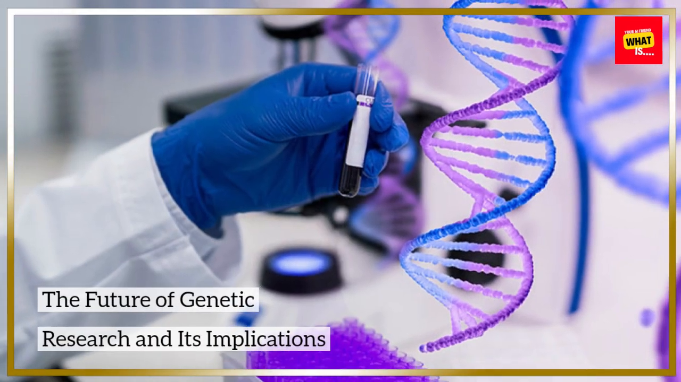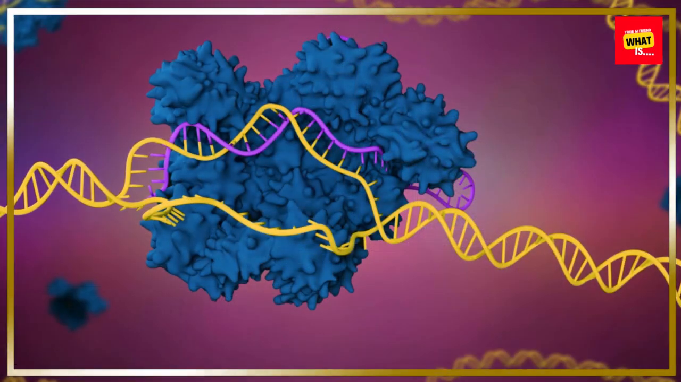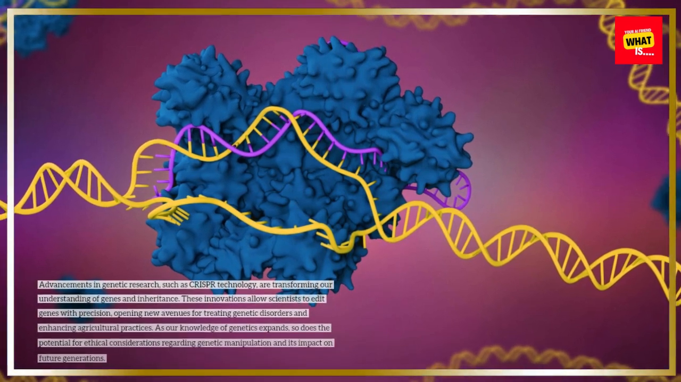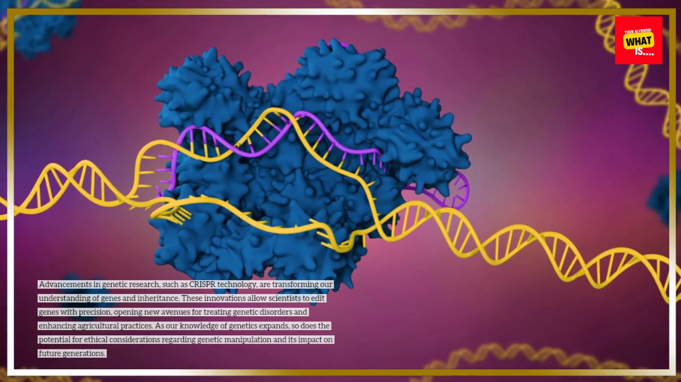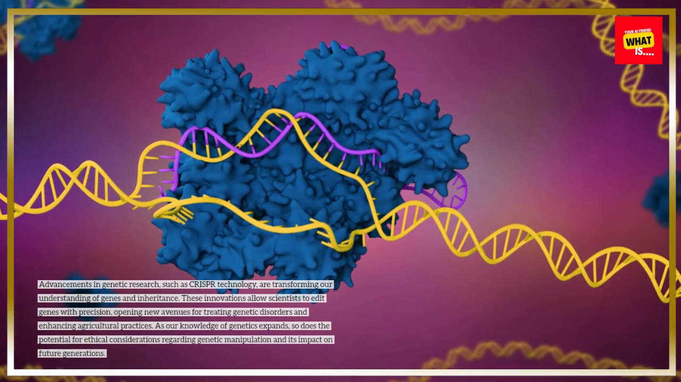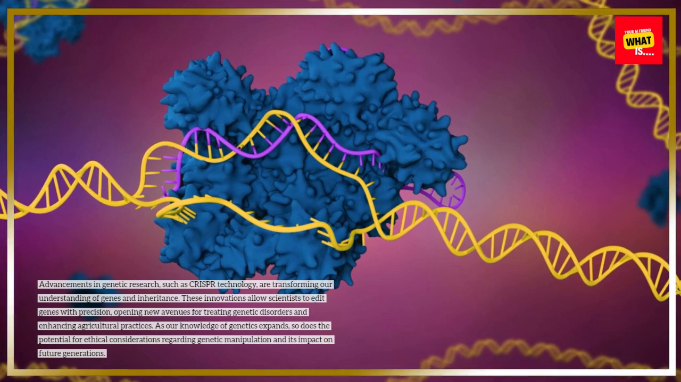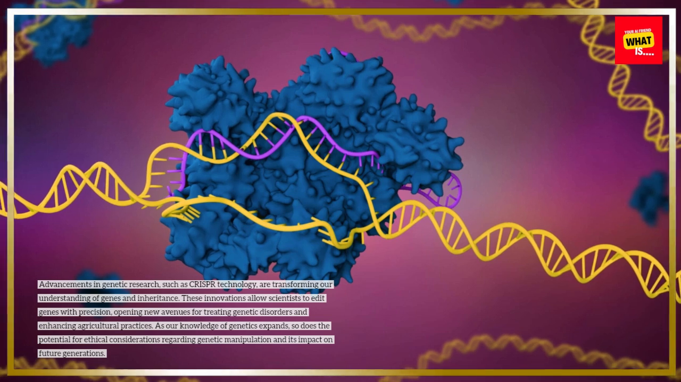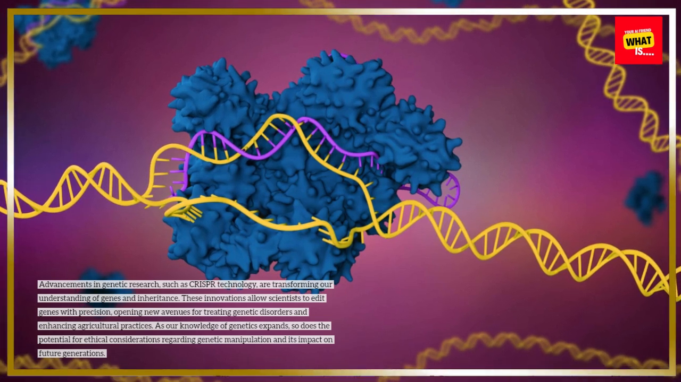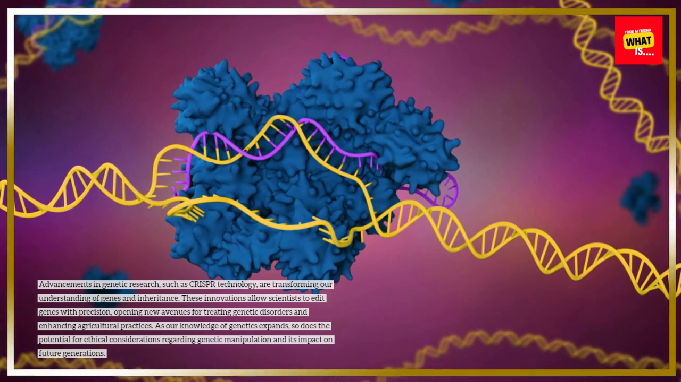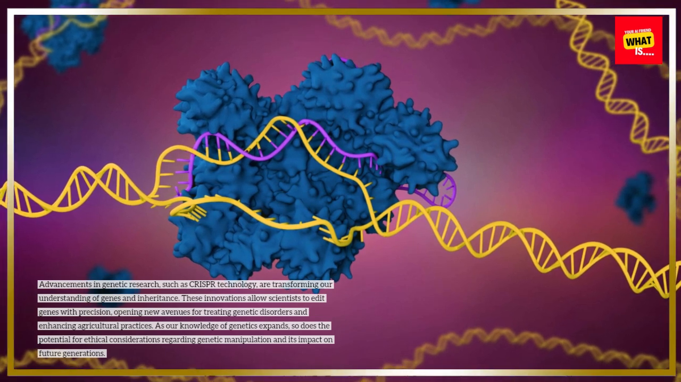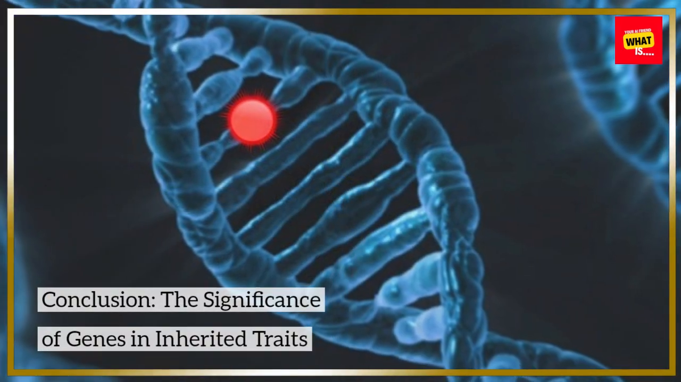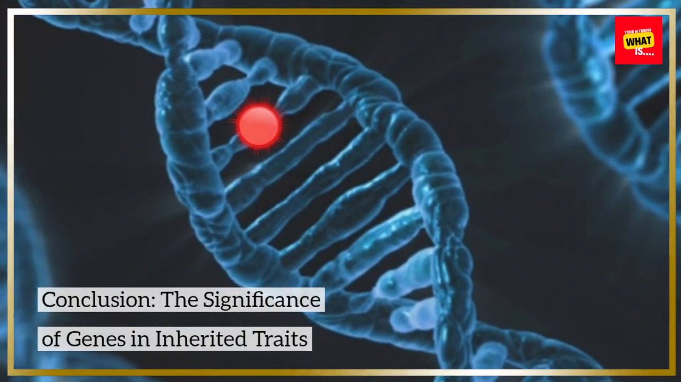The future of genetic research and its implications. Advancements in genetic research, such as CRISPR technology, are transforming our understanding of genes and inheritance. These innovations allow scientists to edit genes with precision, opening new avenues for treating genetic disorders and enhancing agricultural practices. As our knowledge of genetics expands, so does the potential for ethical considerations regarding genetic manipulation and its impact on future generations.